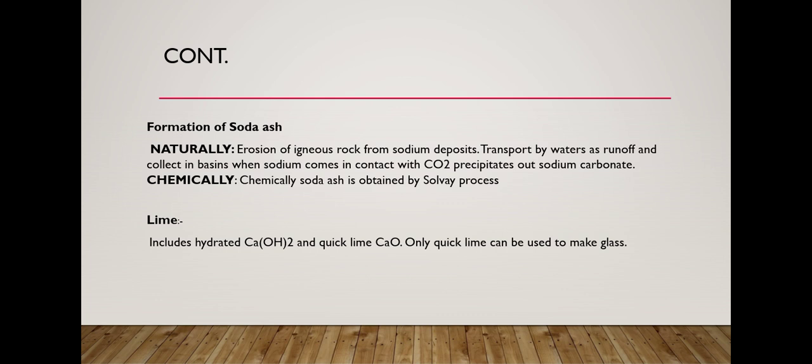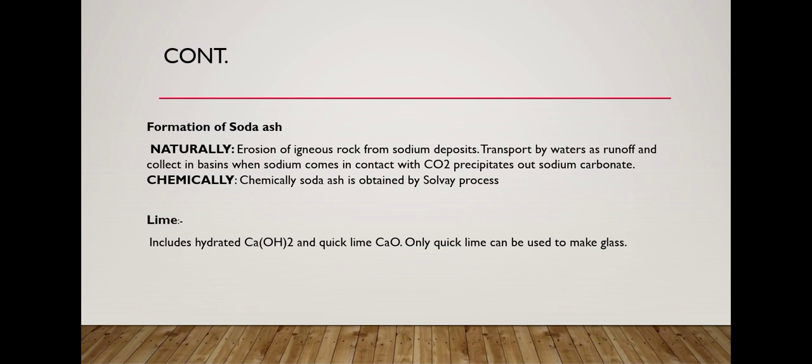How is soda ash formed? Naturally, soda ash is formed by erosion of igneous rock from sodium deposits, transported by water as runoff and collected in basins. When sodium comes in contact with CO2, sodium carbonate precipitates out. Sodium carbonate is formed when carbon dioxide contacts sodium, and it forms soda ash. Chemically, soda ash is formed by the Solvay process.